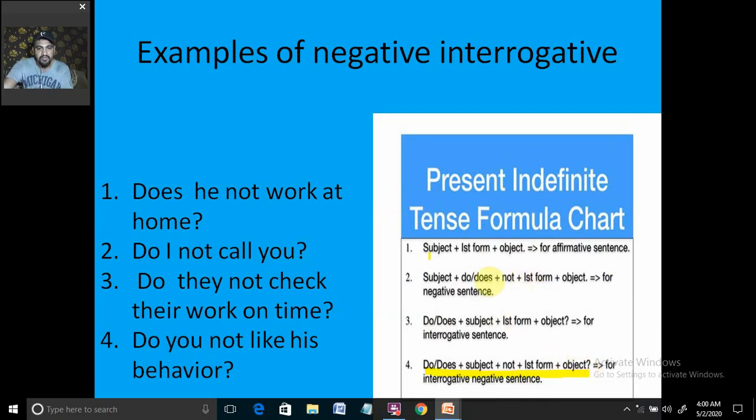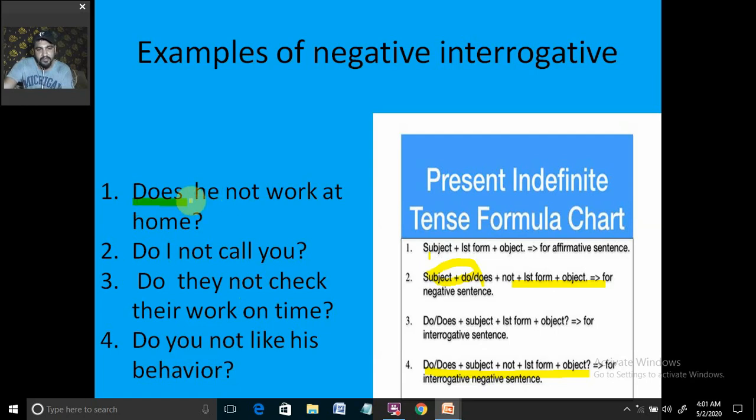From the negative sentence it is quite clear, we have replaced these two. We have just changed or exchanged their places. Do or does came at the first place and the subject came at the second place, the negation sign as it is. If you practice more, then you will be able to understand.